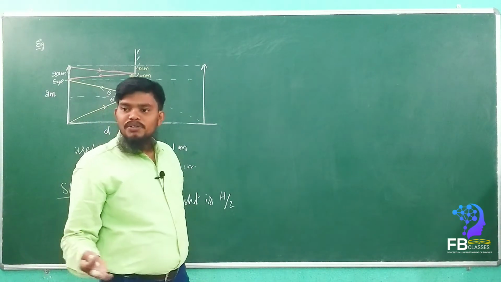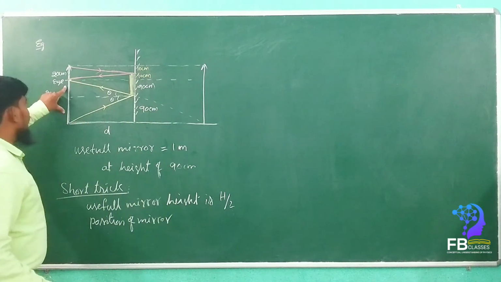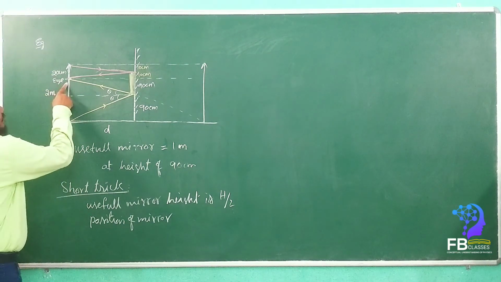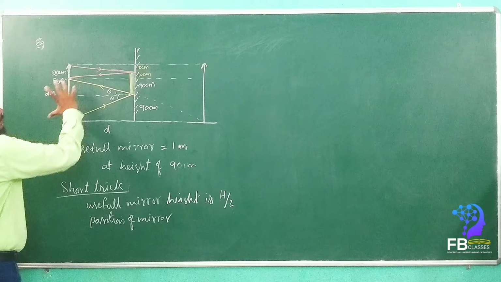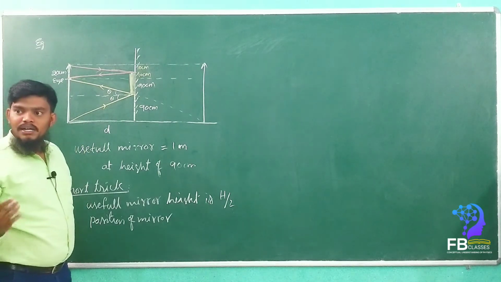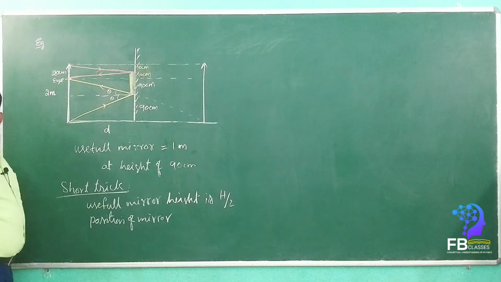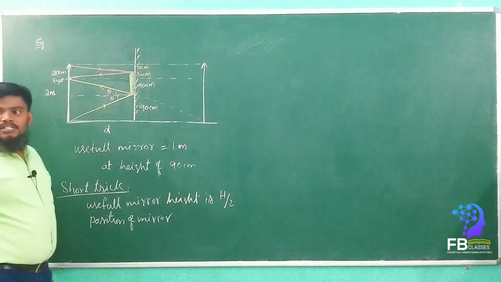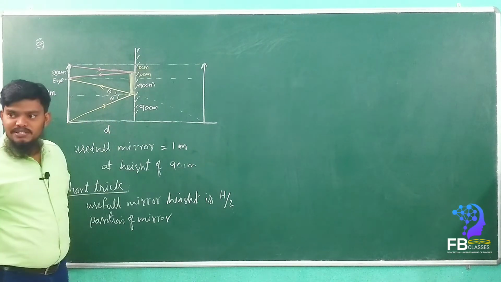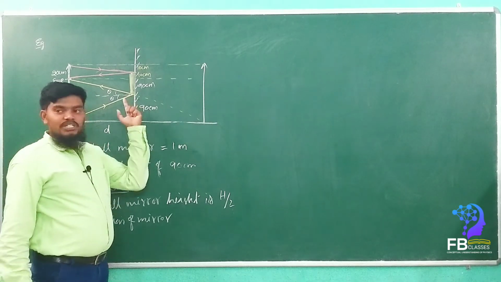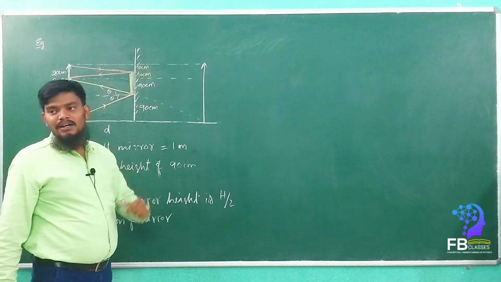The position of the mirror, how can we find out? See here, where the eye is located, the upper part we have to remove from the total height of the person. Yes or no? He is 2 meters, so we remove the 20 centimeters, it becomes 1.8 meters. So half of 1.8 meters is 90 centimeters. That is the position required to place the mirror.